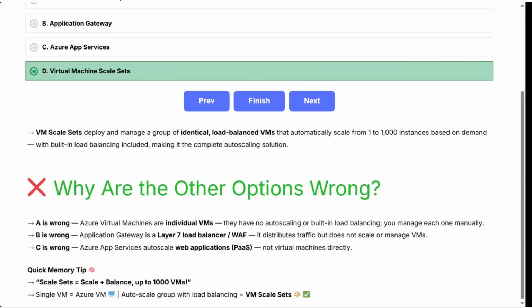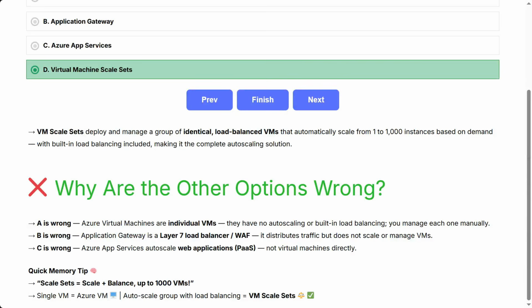Why are the other options wrong? A is wrong. Azure virtual machines are individual VMs. They have no auto-scaling or built-in load balancing. You manage each one manually. B is wrong. Application Gateway is a Layer 7 load balancer/WAF. It distributes traffic but does not scale or manage VMs. C is wrong. Azure App Services autoscale web applications, PaaS, not virtual machines directly. Quick memory tip: scale sets equals scale and balance up to 1,000 VMs. Single VM, Azure VM. Autoscale group with load balancing, VM Scale Sets.